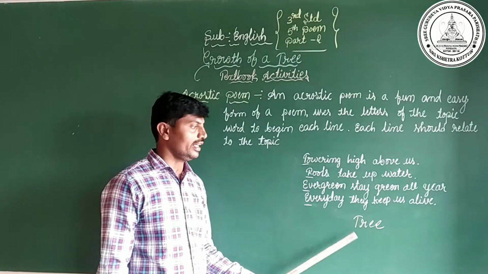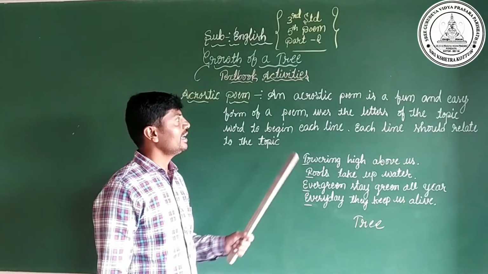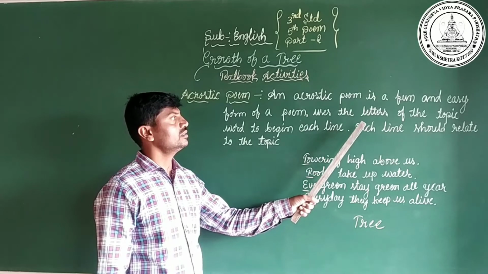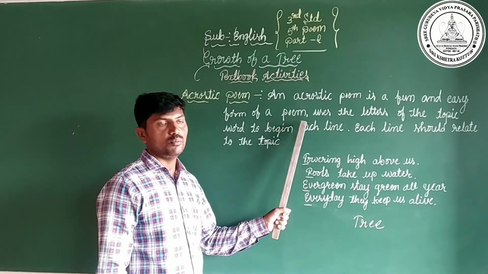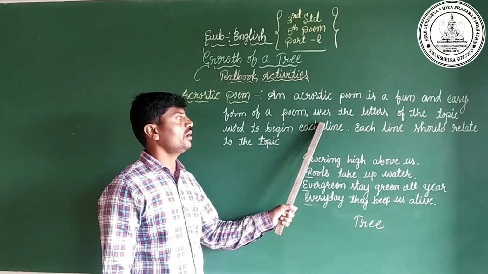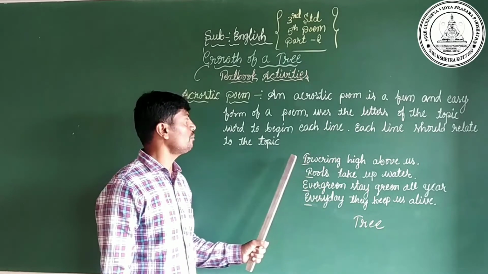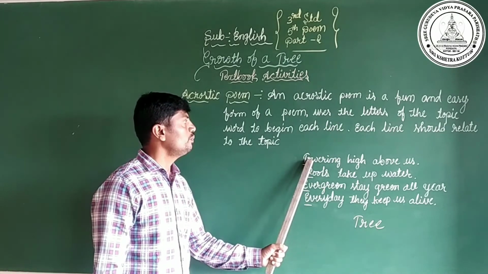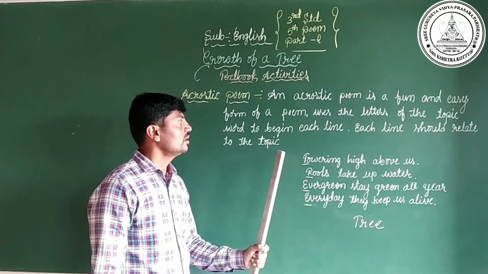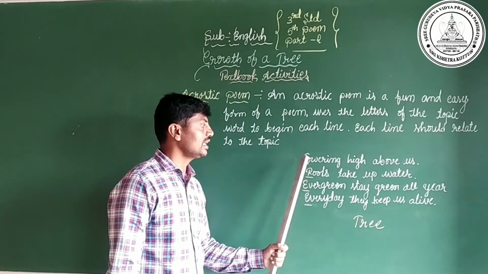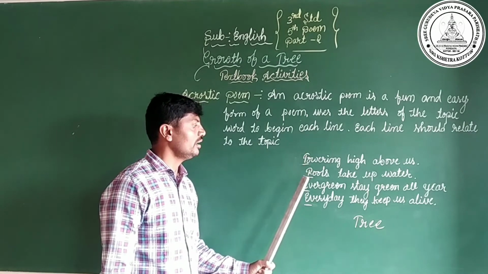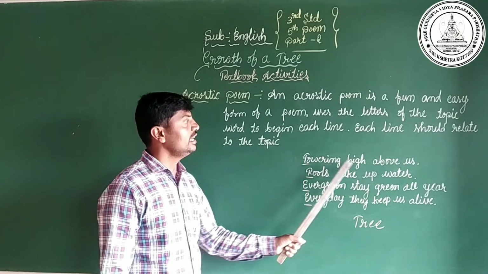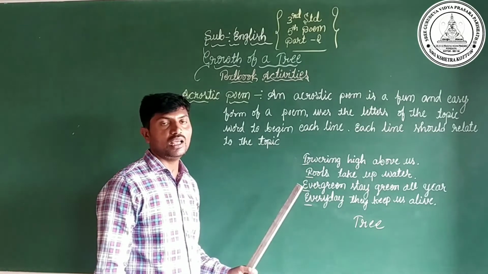Yes, dear children. An acrostic poem is a fun and easy form of poem. An acrostic poem uses the letters of the topic word to begin each line, like T-R-E-E, and each line should be related to the topic.